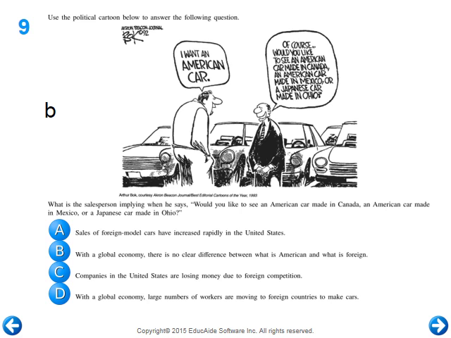C, companies in the United States are losing money due to foreign competition. Again, this is probably true, but it's not the answer. D, with a global economy, large numbers of workers are moving to foreign countries to make cars. No, that's not really the case either. It's going to be B. With the global economy, currently, my last 5 vehicles that I've owned, when I looked up the VIN number, they were all produced in Mexico, and that's including 2 Chevrolets, a Dodge, a Honda, and a Toyota. So it's really hard to tell where something is made now.